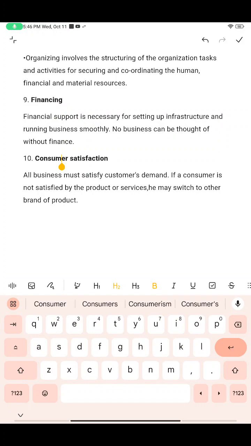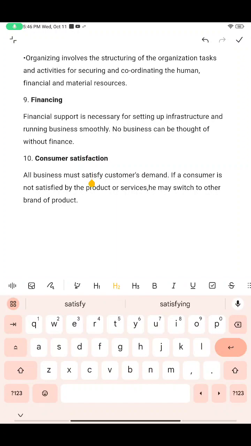And consumer satisfaction, this is the most important. No matter how good a product you have developed, how much quality you are maintaining, and how well you have organized your complete action items, in the end consumer satisfaction is important.